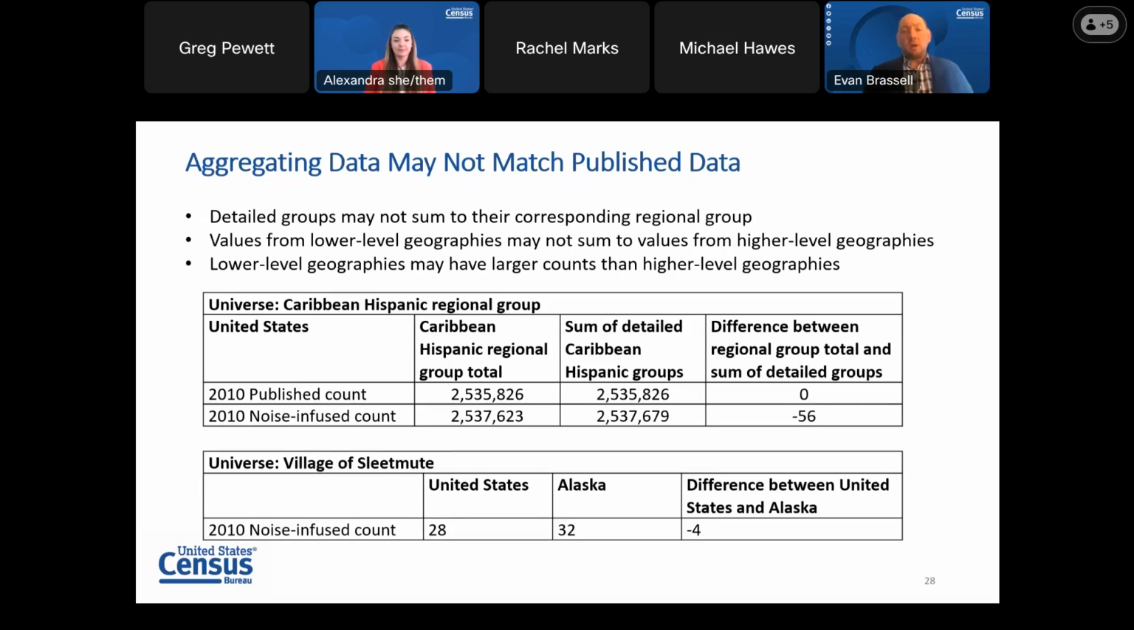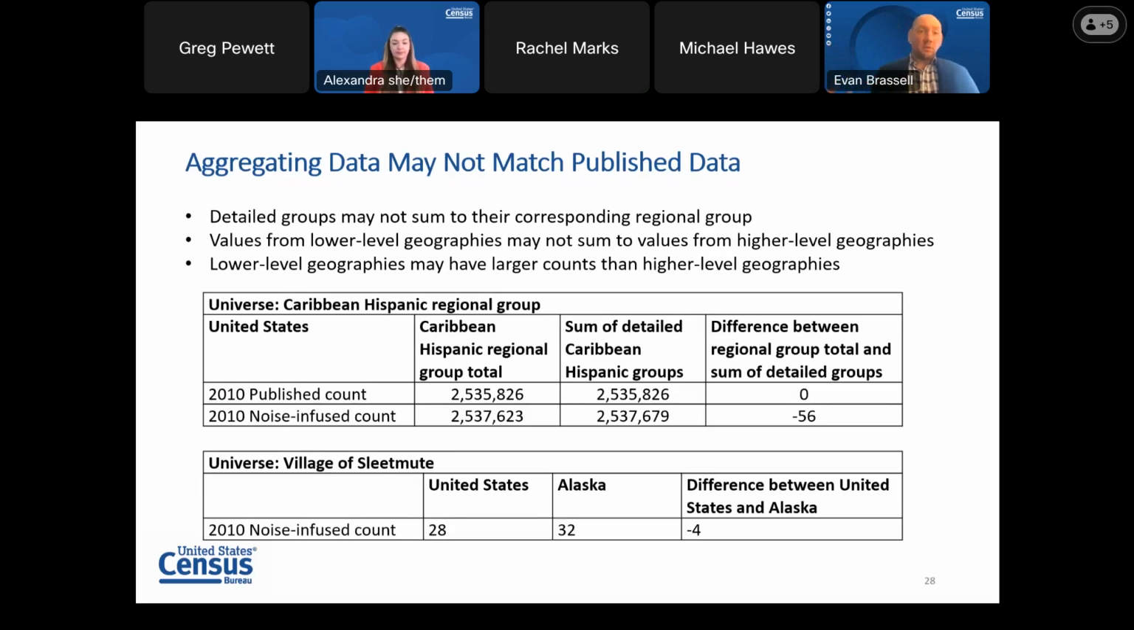Another inconsistency occurs when aggregating data. Aggregating data can happen two different ways. One example is summing of detailed groups into a regional group. For example, if you were to sum each of the detailed groups that comprise the Caribbean Hispanic regional group and compare that to the summation of the regional count, they may not match.